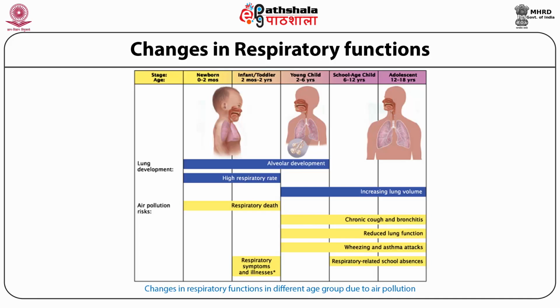As we can see from this picture, infants and toddlers are more prone to respiratory symptoms and illnesses.